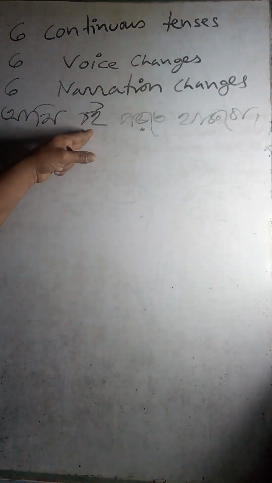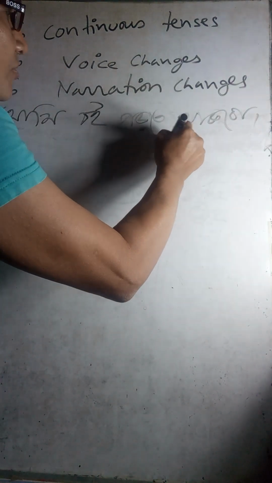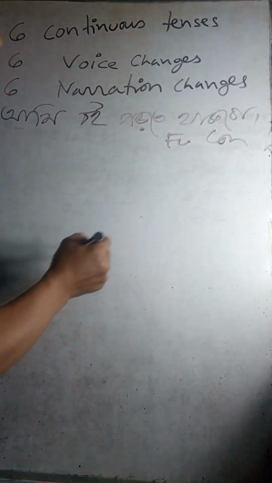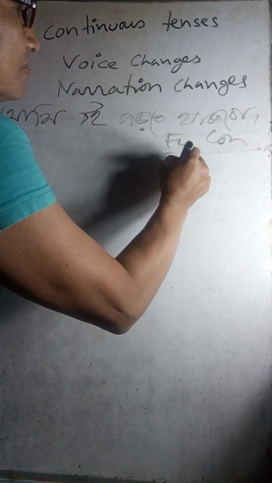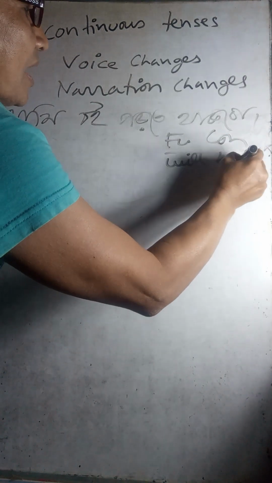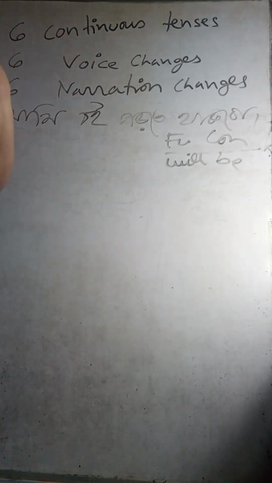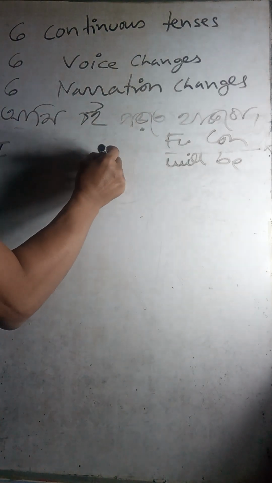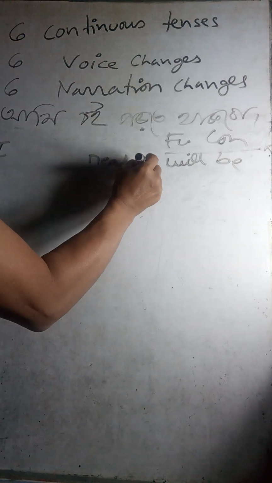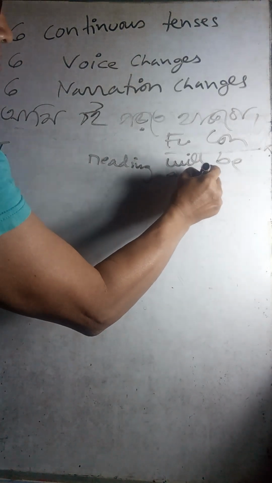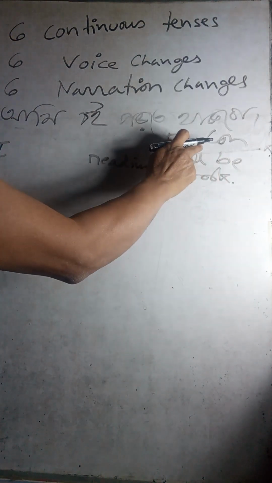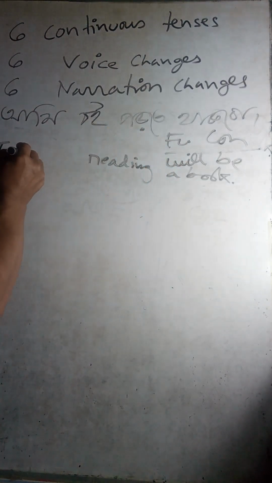Right? So this is future continuous tense. The auxiliary verb is will be. I have many videos there. I have taught you six continuous tenses. You can watch those videos. So the same thing, I reading a book. As it is future continuous tense, only here will be.